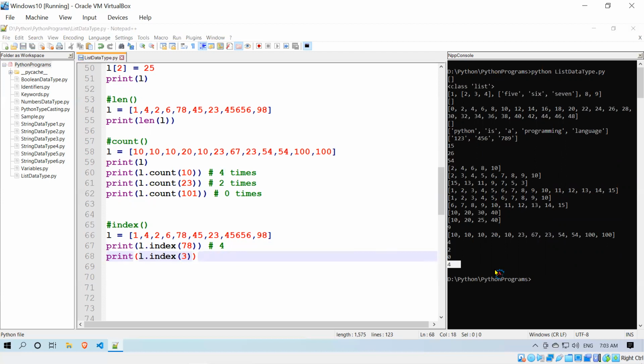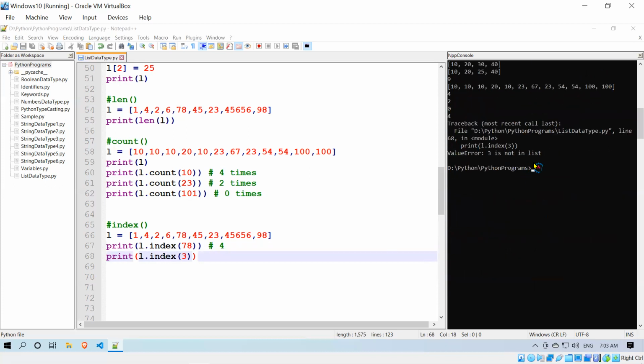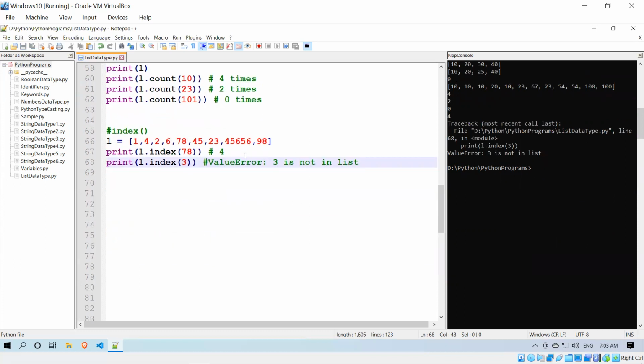Will we get an error or something else? You see that? ValueError: 3 is not in list. Means you will get an error if the element is not available in the list and you are trying to get the index of that particular element. So that is index. Now we'll see append.